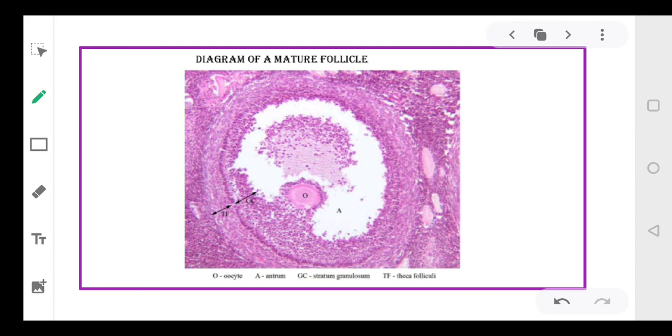This is again a diagram of a mature follicle. You see the ovum is fully formed. This O represents your oocyte, and it is fully formed. It is ready to be released from the ovary. So ovulation is about to occur.